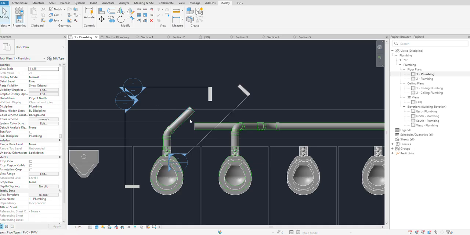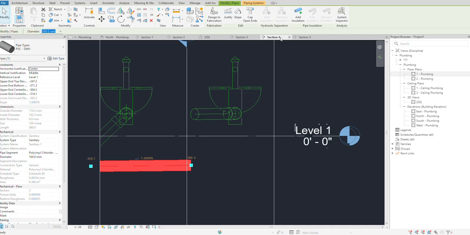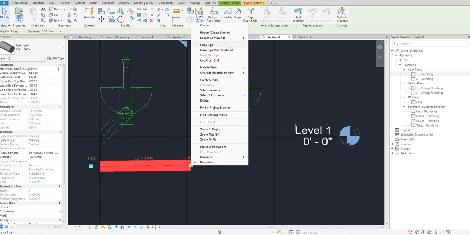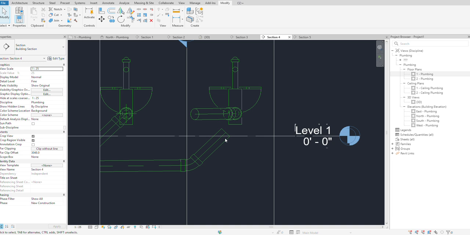So from here we need an elbow coming up also, right? Oh, beautiful. Another one which is on the top. No, this one has to be here, isn't it?